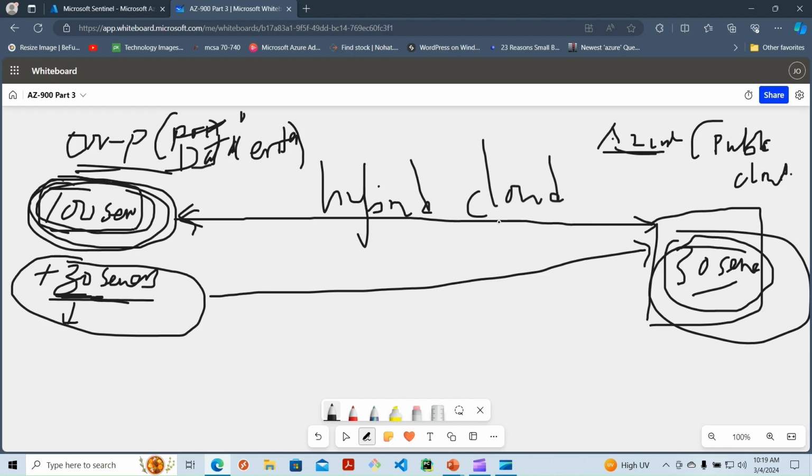So in terms of capital expenditure, by definition, capital expenditure is the spending of money upfront for infrastructure such as new servers. So in our case, how do we minimize our capital expenditure? How do we minimize spending money upfront, like for example, buying servers, then installing them, and all that?